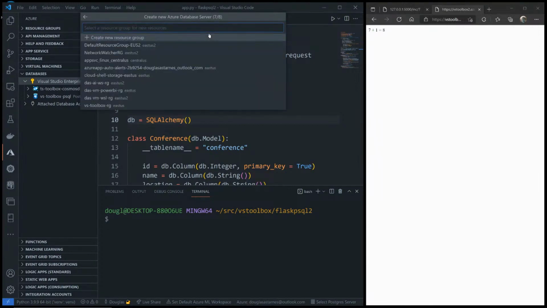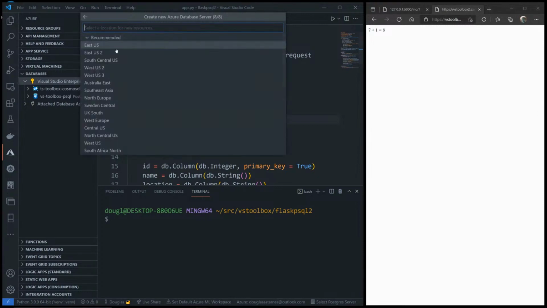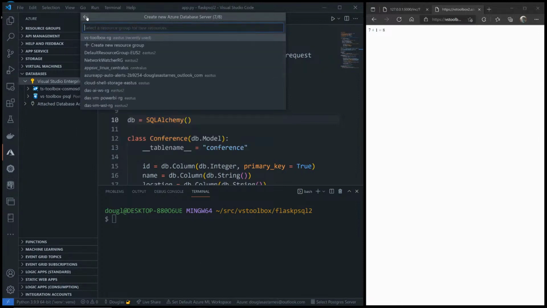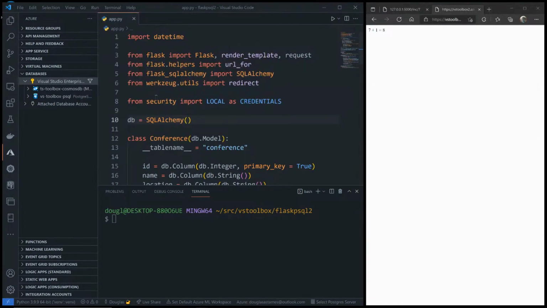I'm not actually going to create this one. And then a resource group, and then the region. Like I said, I'm not going to create that. This actually does take about 3 to 5 minutes to create, so I'm not going to do that one. We're going to just use this one here.